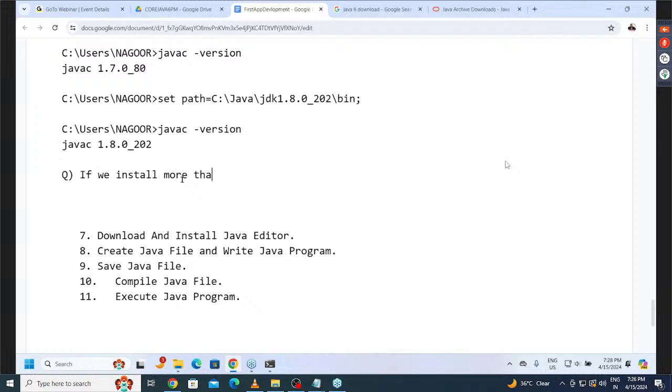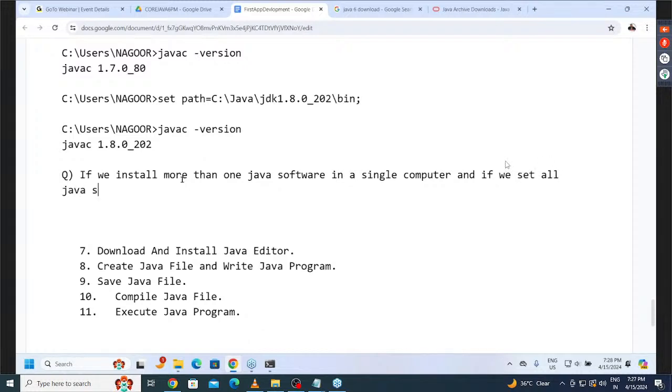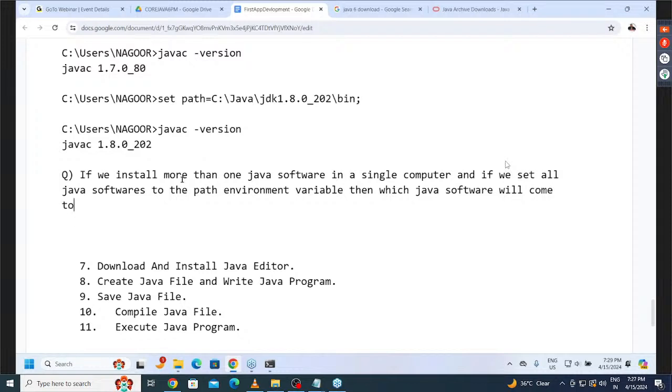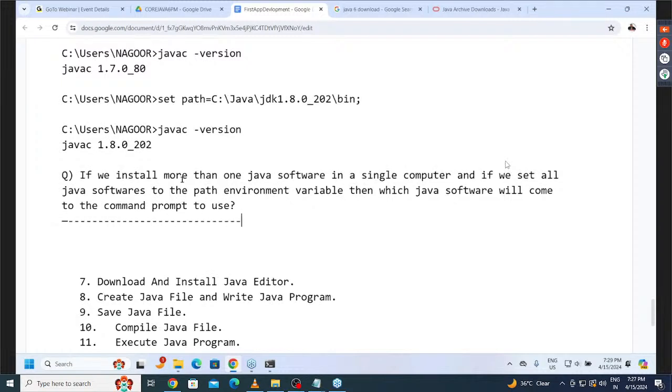If you install more than one Java software in a single computer, and if we set all Java softwares to the path environment variable, then which Java software will come to the command prompt to use? Understood my question?